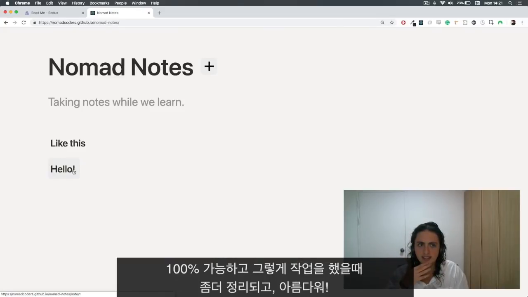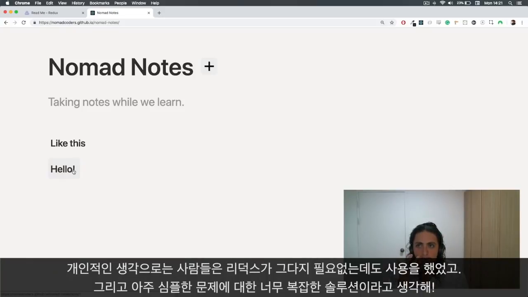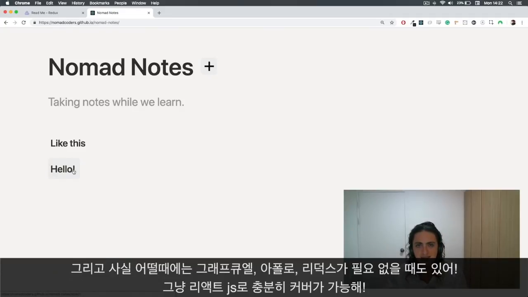When you write local state stuff with GraphQL Apollo, it becomes more organized, it becomes more pretty. The learning curve is very, very low. With Redux, I think people were using Redux when they didn't need it. I think that Redux is a very complex solution to a very simple problem. And the problem is state management.